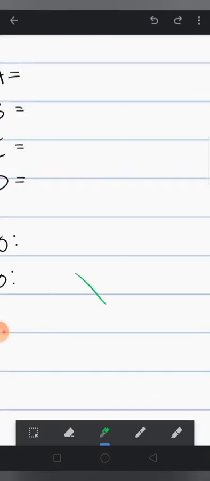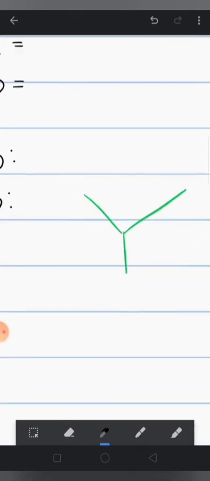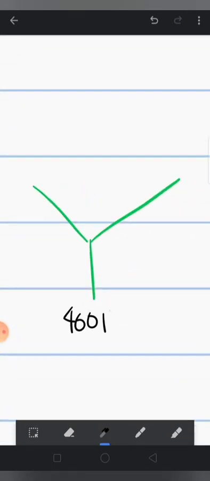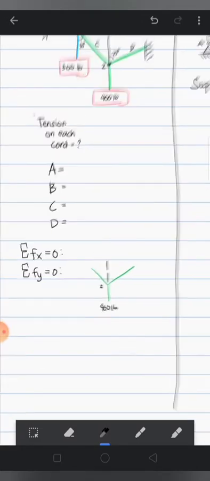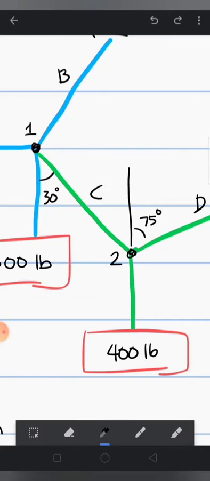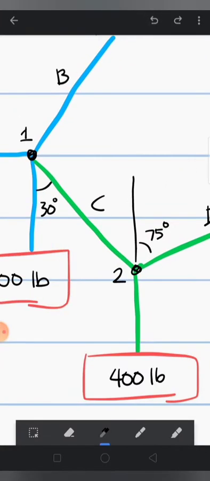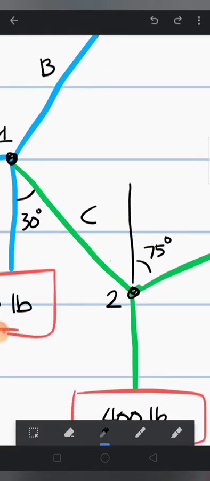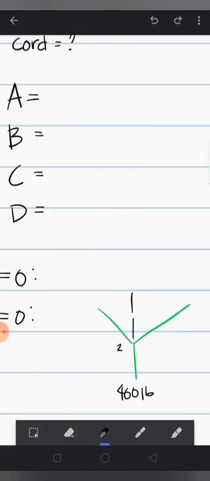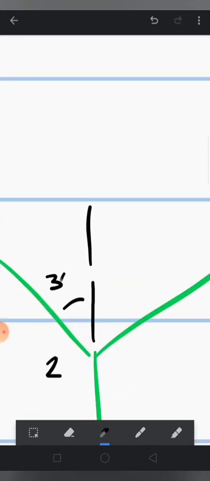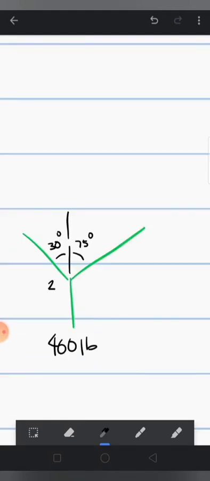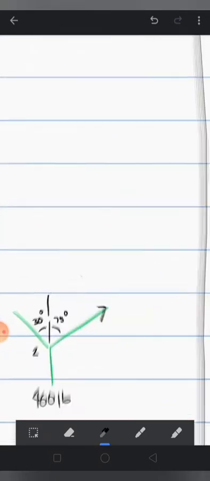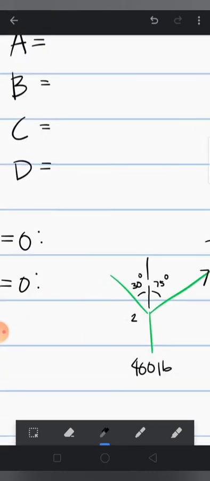So by doing that, drawing the free body diagram of this point C, or point 2, we then have this. Below is 400 pounds. This is point 2. We're given the angles, and with respect to this one, these two are parallel lines traversed by this one. Therefore, if this is 30, then this should be 30 as well. So this is 30 degrees. And then we're given 75 degrees. So this is tension D, and this is tension C.